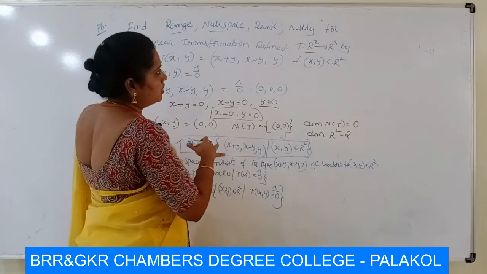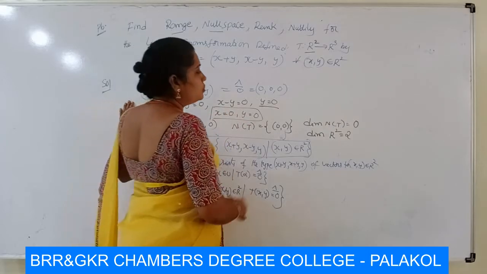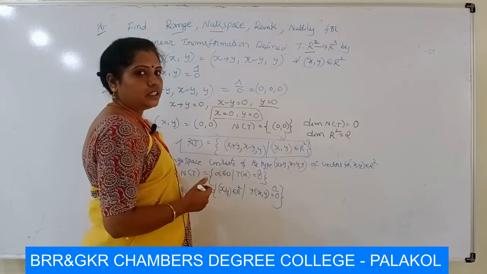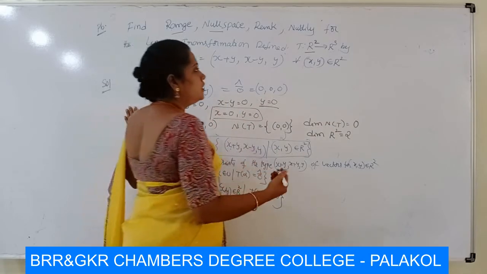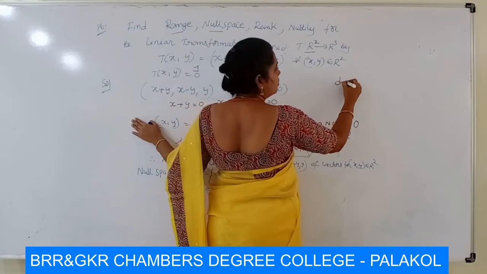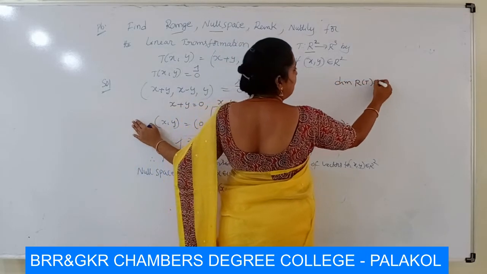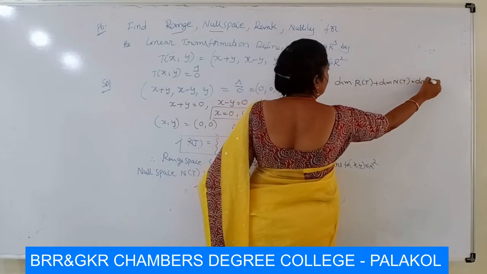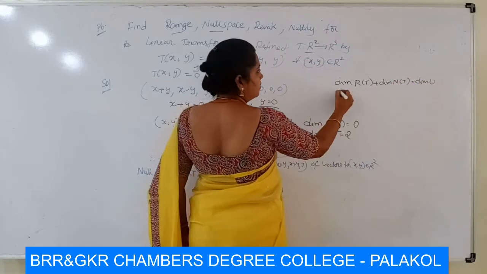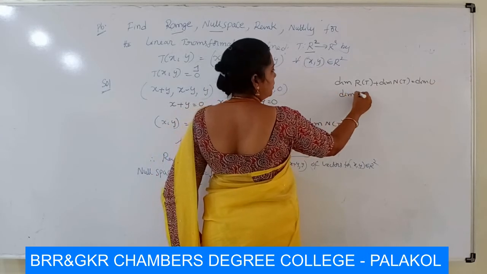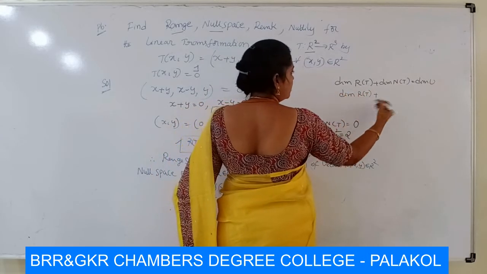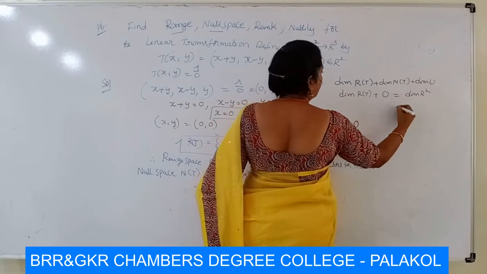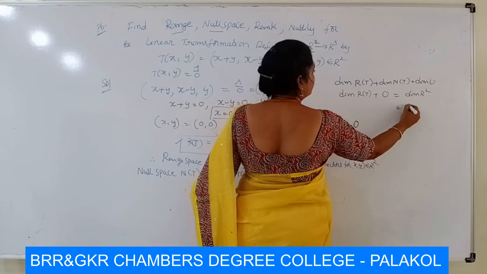For the rank we have to use the rank nullity theorem, already proved. The theorem tells that dimension of R of T plus dimension of N of T is equal to dimension U. Here in our problem, dimension N of T is 0, and dimension U means dimension R square, that value is 2.